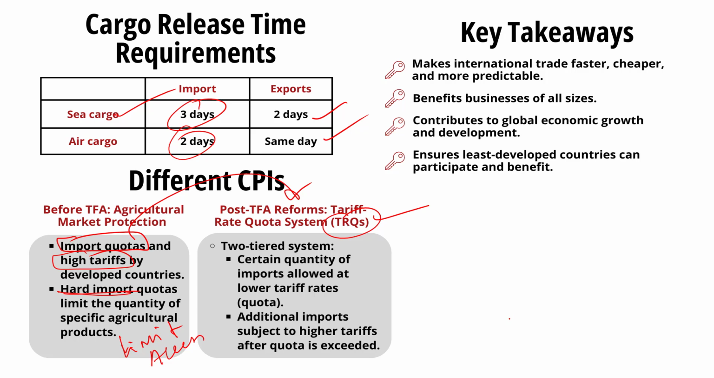TRQs are two-tiered systems where, once a certain quota is exceeded, additional imports can still enter the market but are subject to high tariffs. So to sum it up, the Trade Facilitation Agreement is designed to make international trade faster, cheaper and more predictable, benefiting businesses of all sizes and contributing to global economic growth and development. Its focus on simplification, transparency and technical assistance ensures that even the least developed countries can effectively participate in and benefit from global trade. So this is all about the discussion.